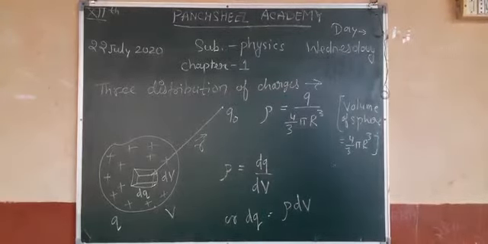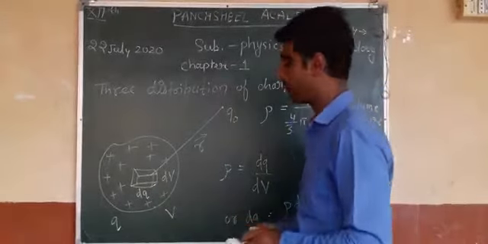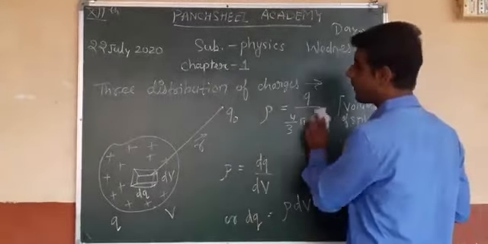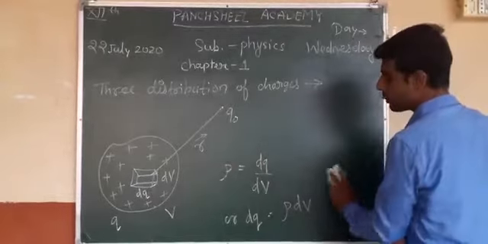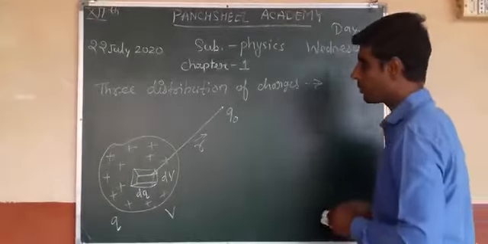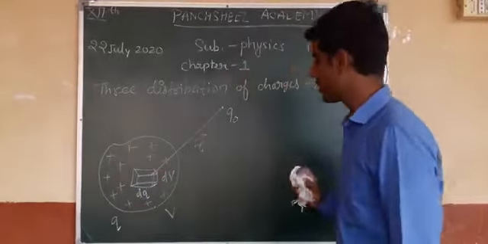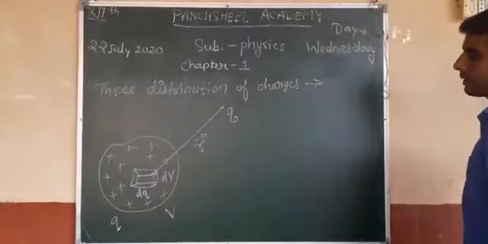Now the value of Coulomb's force. What is the value of Coulomb's force? That is Fv. Why do we write Fv? Because it is the force due to a volumetric charge distribution and test charge.